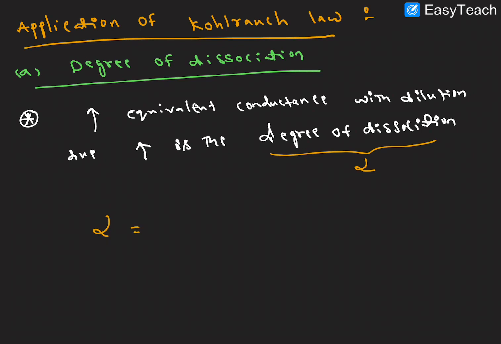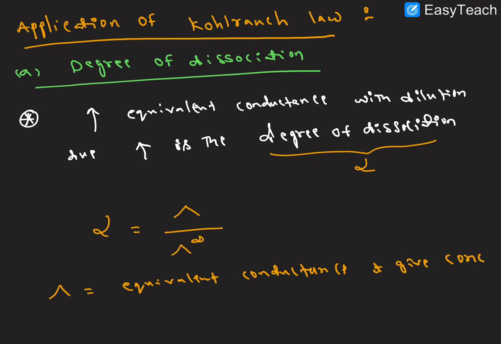So alpha is equal to the ratio of the equivalent conductance at a given concentration to the equivalent conductance at infinite dilution, right? Here lambda is the equivalent conductance at a given concentration, and lambda infinity is the equivalent conductance at infinite dilution.